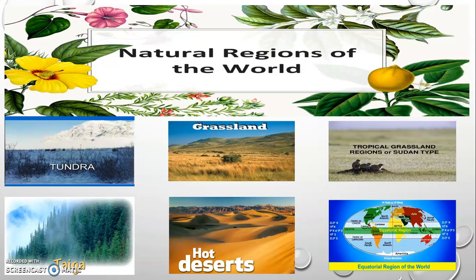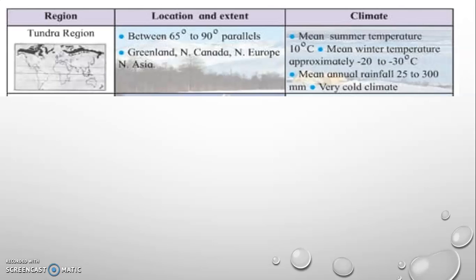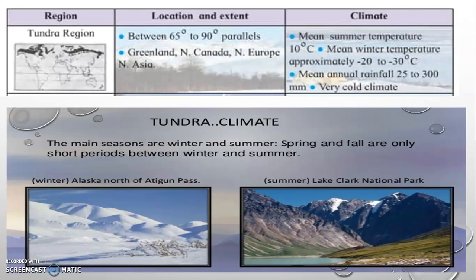So let us begin with our first natural region. And our first natural region is the tundra region. Now, the tundra region, as you can see, is located between 65 degree to 90 degree parallel, that is towards the poles, right? And which are the areas of the tundra region? You have Greenland, you have North Canada, Northern Europe and Northern Asia.